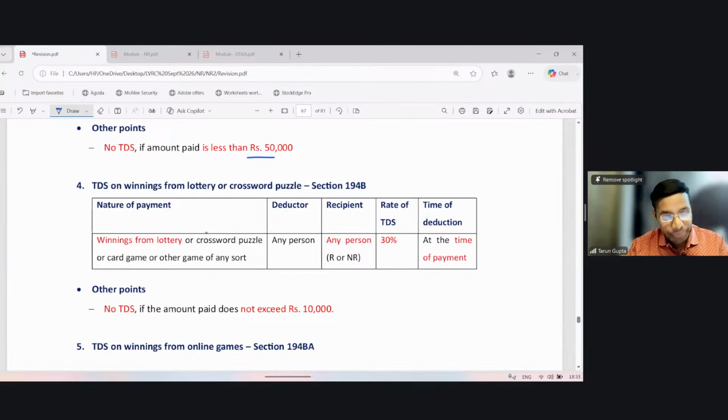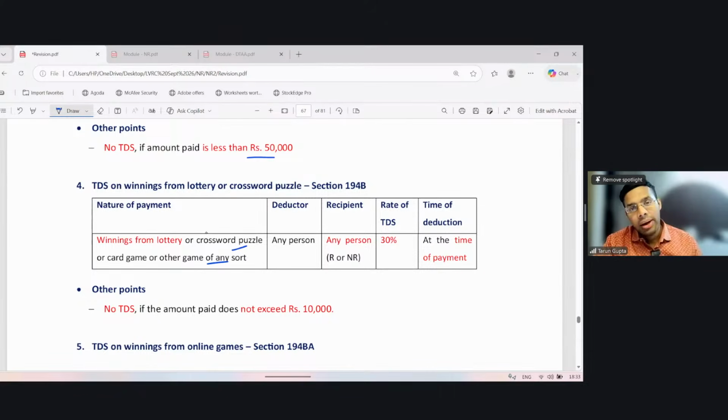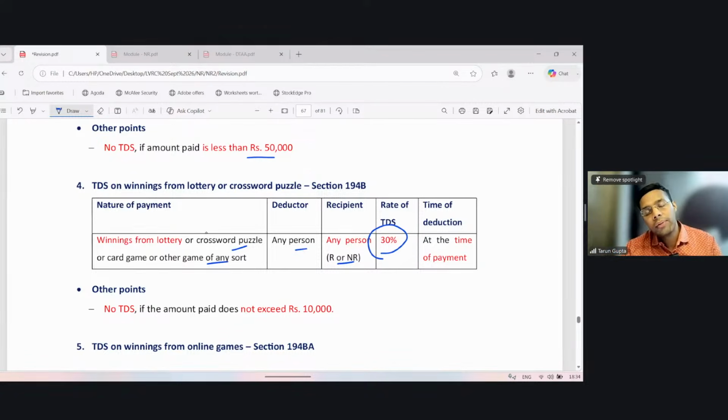194B, lottery income. So winning from lottery, card game or other game of any sort. The payer may be any person and even the recipient can be any person. So if a non-resident has won a lottery in India, then such income shall be taxable in India, and the payer shall deduct a flat TDS of 30% before releasing the gift to the NR. Here also, the tax is deducted at the time of payment.